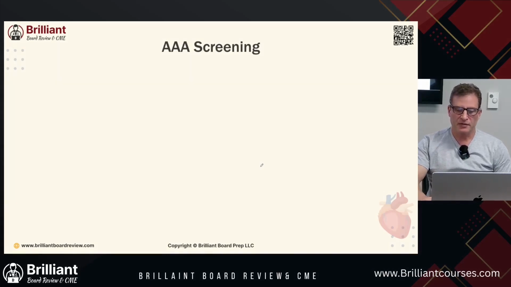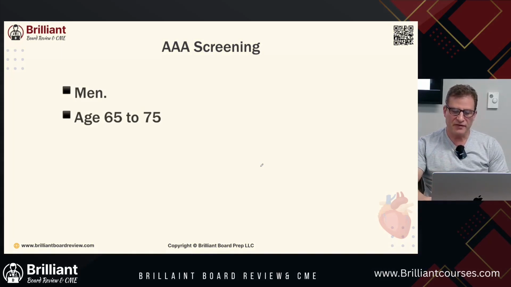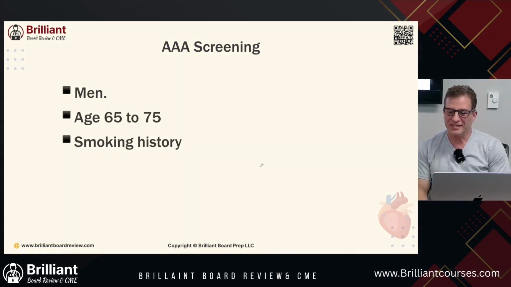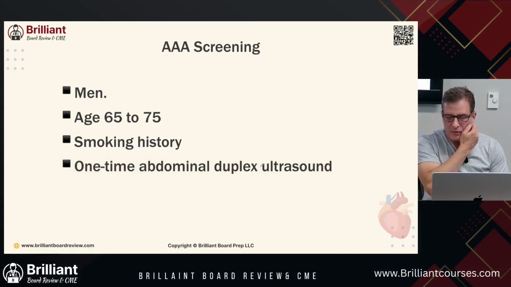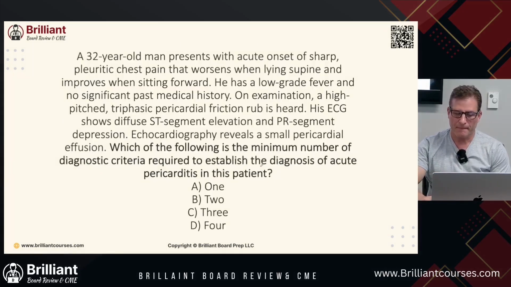Screening is important. I like to ask questions on boards if you have to follow up and work on these patients in the outpatient setting, or even designating screening in an inpatient setting for where they need to follow up. Men, ages 65 to 75 with smoking history. If they smoked at least 100 cigarettes in their lifetime, they qualify. So it's 100 packs, I mean 5 packs. If they smoked more than 5 packs, they qualify. They need to get a one-time abdominal duplex ultrasound.